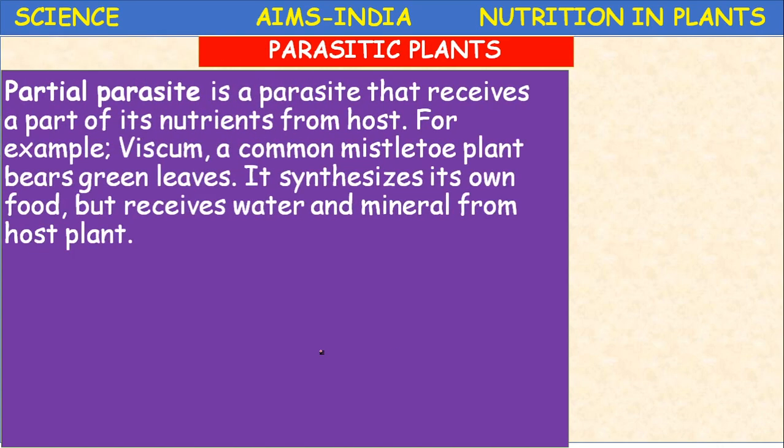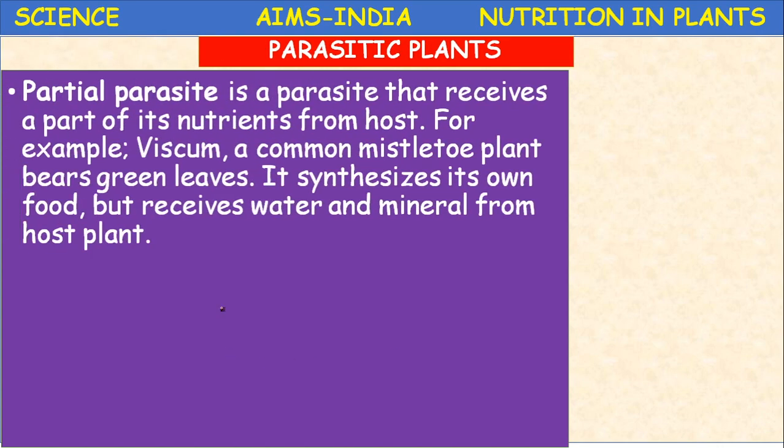Next, another parasitic plants. The parasitic plants are basically divided into total parasites and partial parasites. In the total parasites, what we have discussed, Cuscuta is a total stem parasite, Rafflesia is a total root parasite. Now let us discuss briefly the partial parasites. Partial means partly, total means completely.